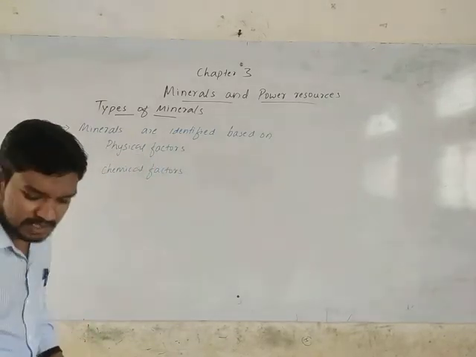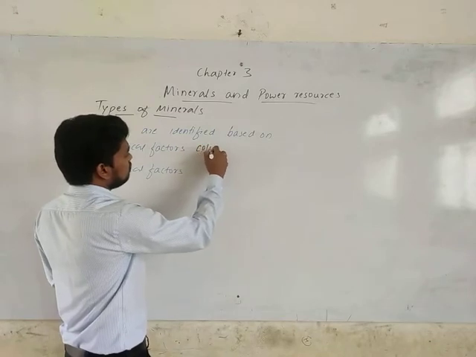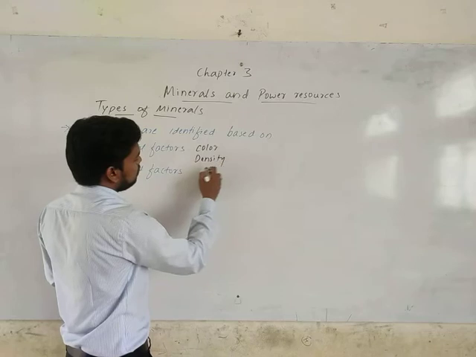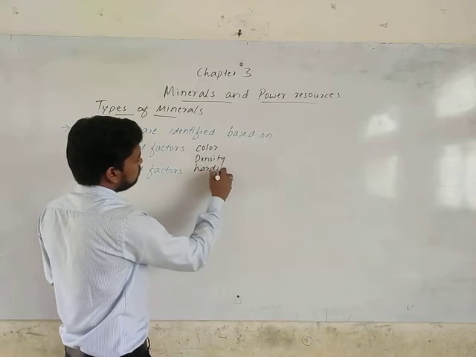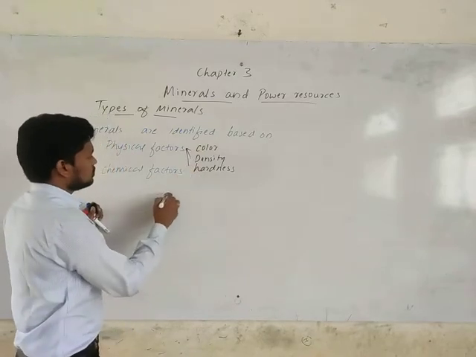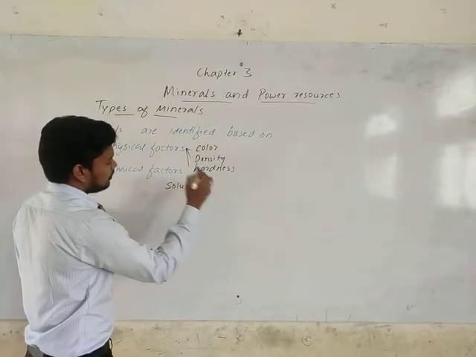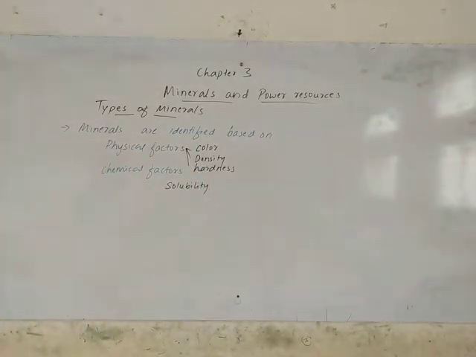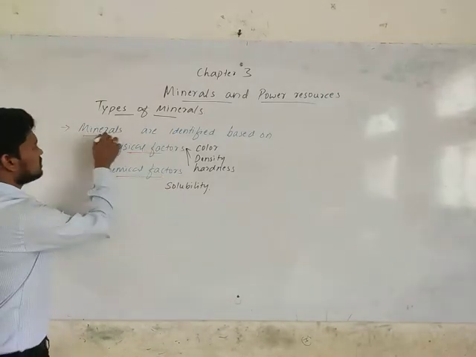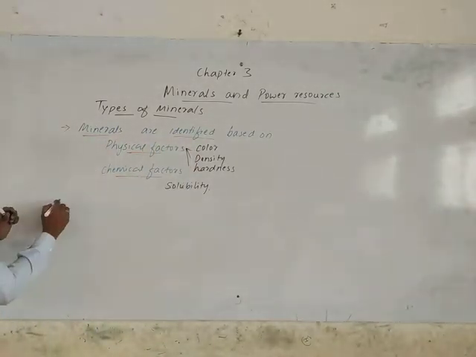Physical factors are like color, density, then hardness. Chemical factors are like solubility. Based on these two main factors, physical and chemical, the minerals are classified or identified.